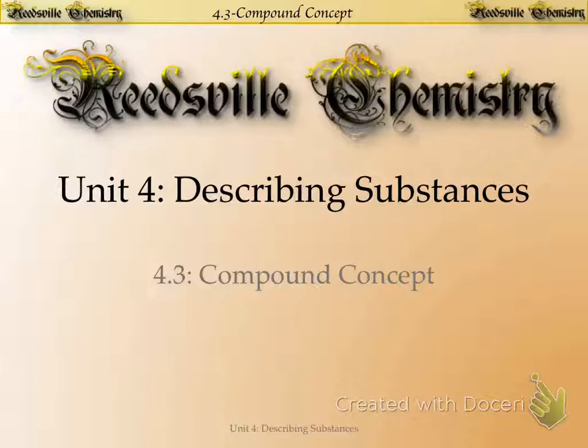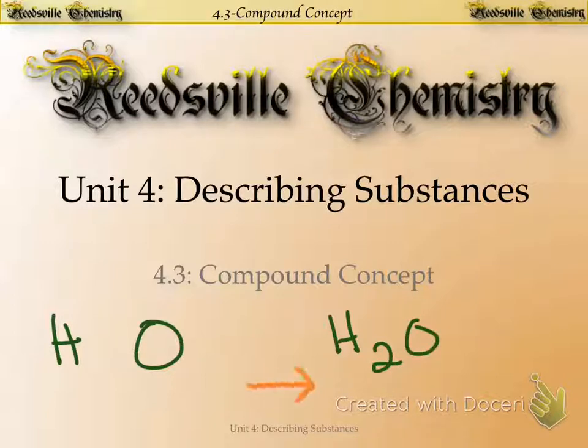We can obviously take a material like hydrogen and a material like oxygen, and we can put the two of them together, and we can make a substance that's crucial, that is essential to life: water. But my question is, how do we know what the formula for water is? Why do we know it's H2O? That's the central focus of this video, 4.3, the compound concept.